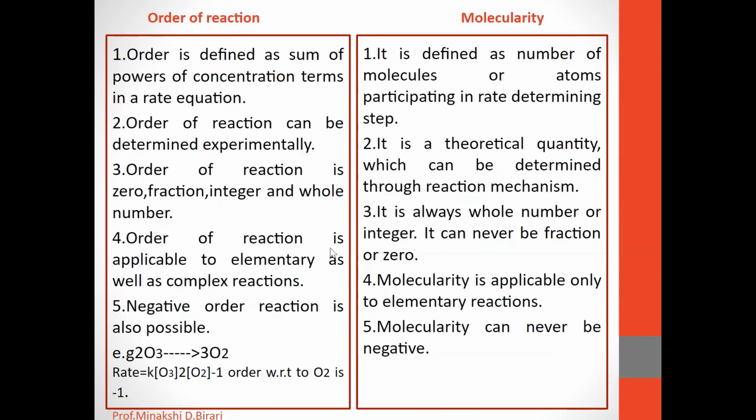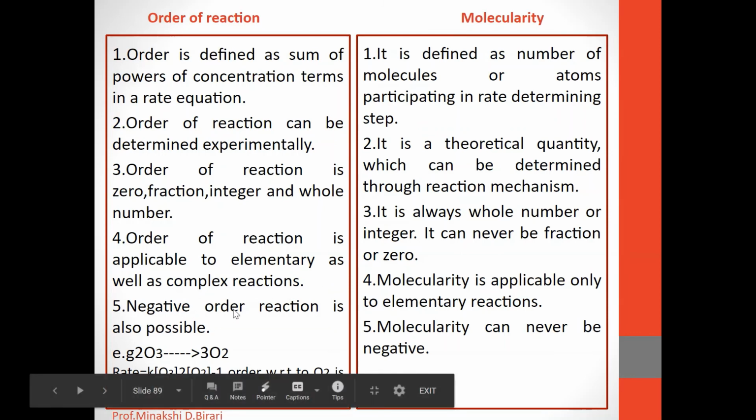Order of reaction is applicable to elementary as well as complex reactions, whereas molecularity is applicable only to elementary reactions. Negative order of reaction is also possible, but molecularity can never be negative.